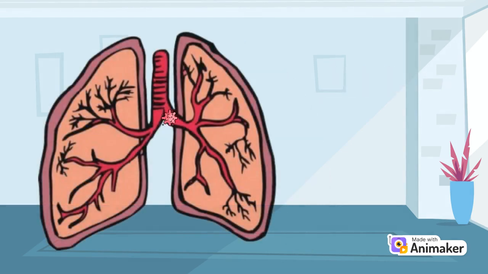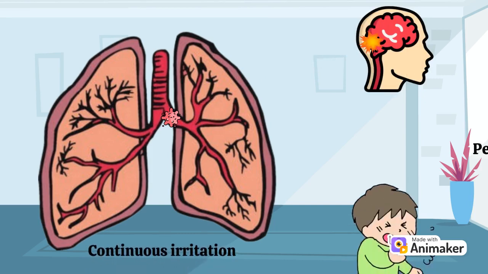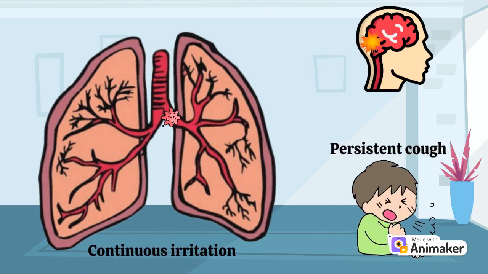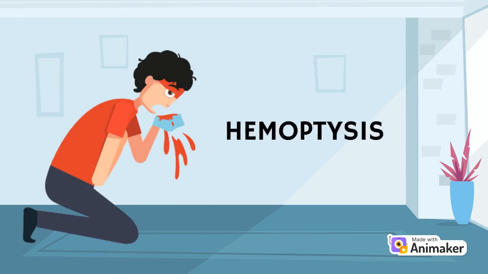The receptors in the respiratory tubes are excited as lung cancer spreads there, alerting them to the presence of foreign objects and inducing the cough reflex. We will experience a persistent cough all day due to this discomfort, which is consistent and ongoing. Blood ejected with a cough is known as hemoptysis.